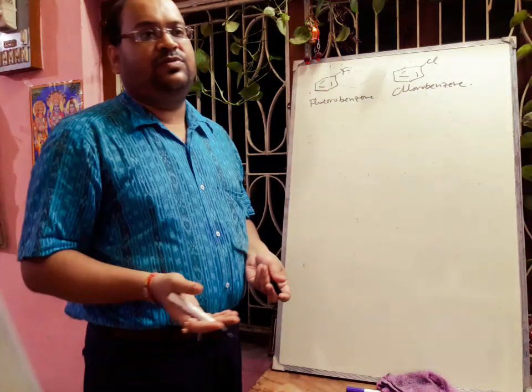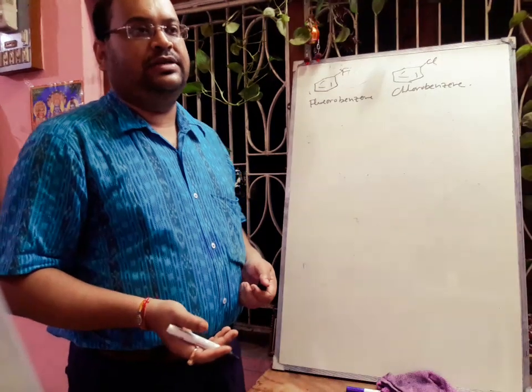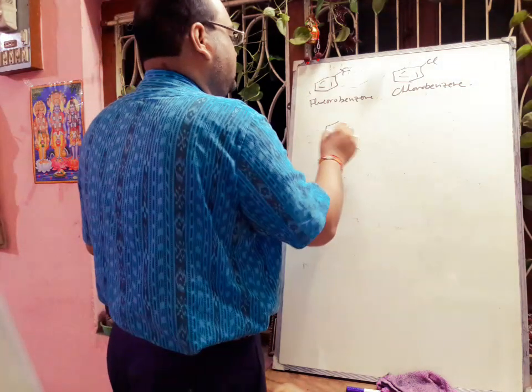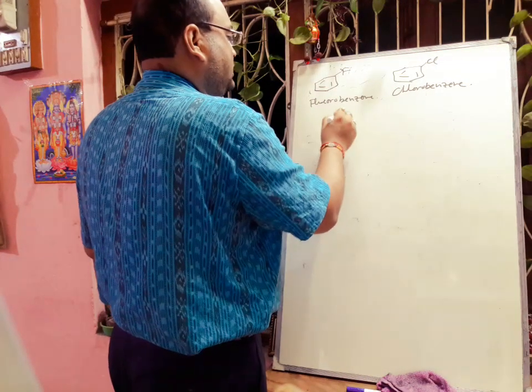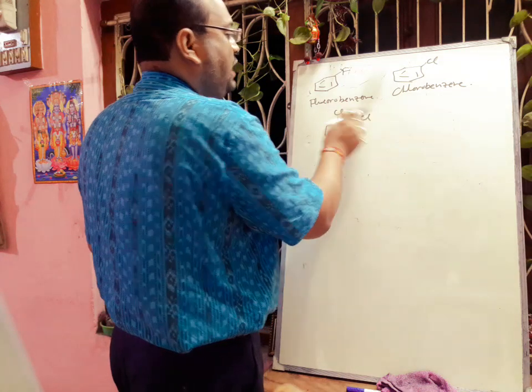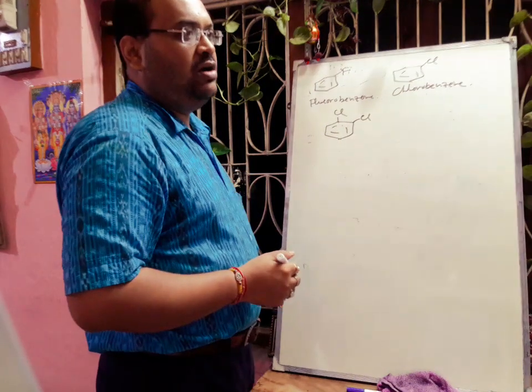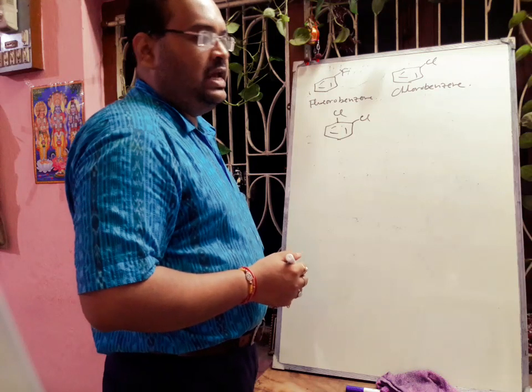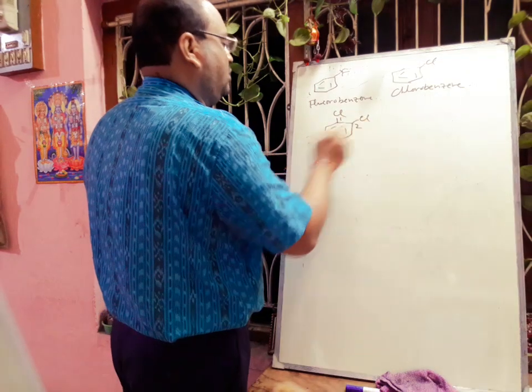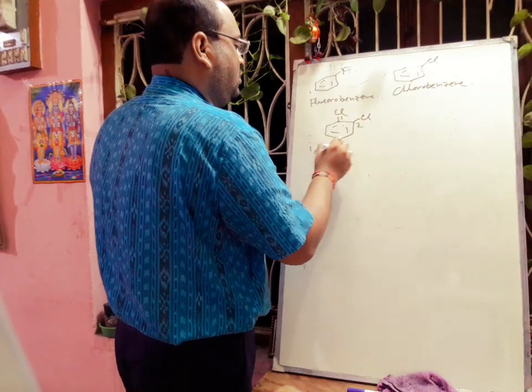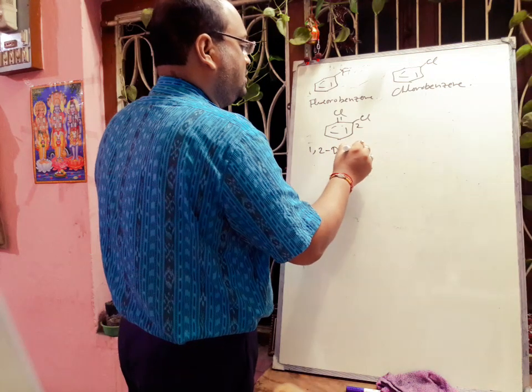When bromine is attached, bromobenzene; iodine, iodobenzene. But on benzene there will be isomers like this. If two chlorine atoms are attached to the benzene ring at 1,2 position, that is called orthodichlorobenzene, and the IUPAC name is 1,2-dichlorobenzene.